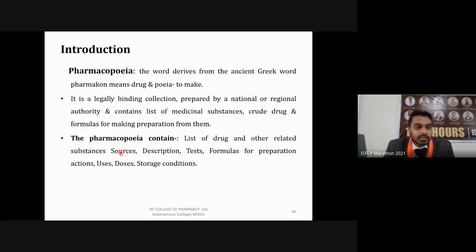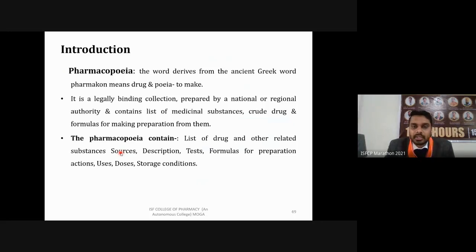It is a legally binding collection which has to be followed by every pharmaceutical company. It is generally prepared by a national or regional authority and contains a list of medical substances, crude drugs, and formulas for making preparations from them. For every drug approved for use in any country or region, it tells how to make it, about its purity and procedures, and about the materials you are going to use, either excipients or other raw materials. So it is a legal document which tells about their purity and procedure.